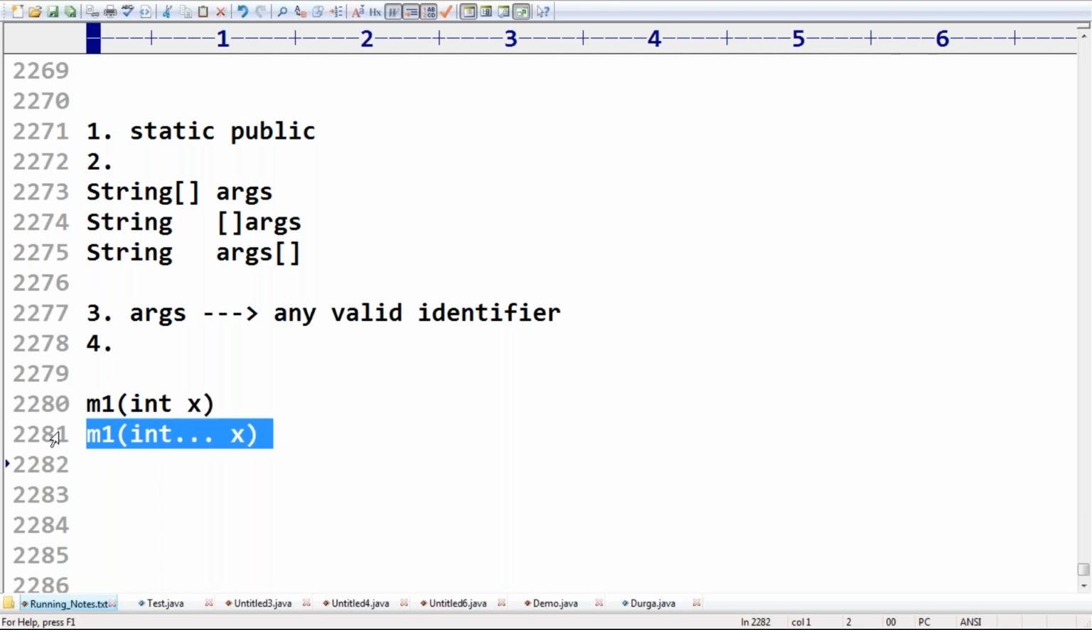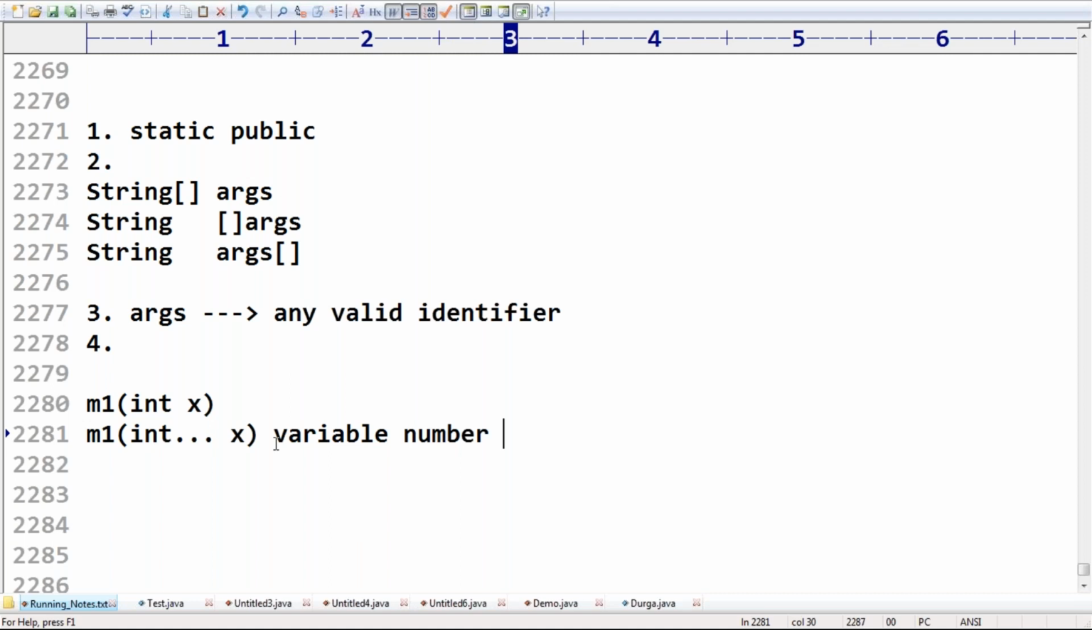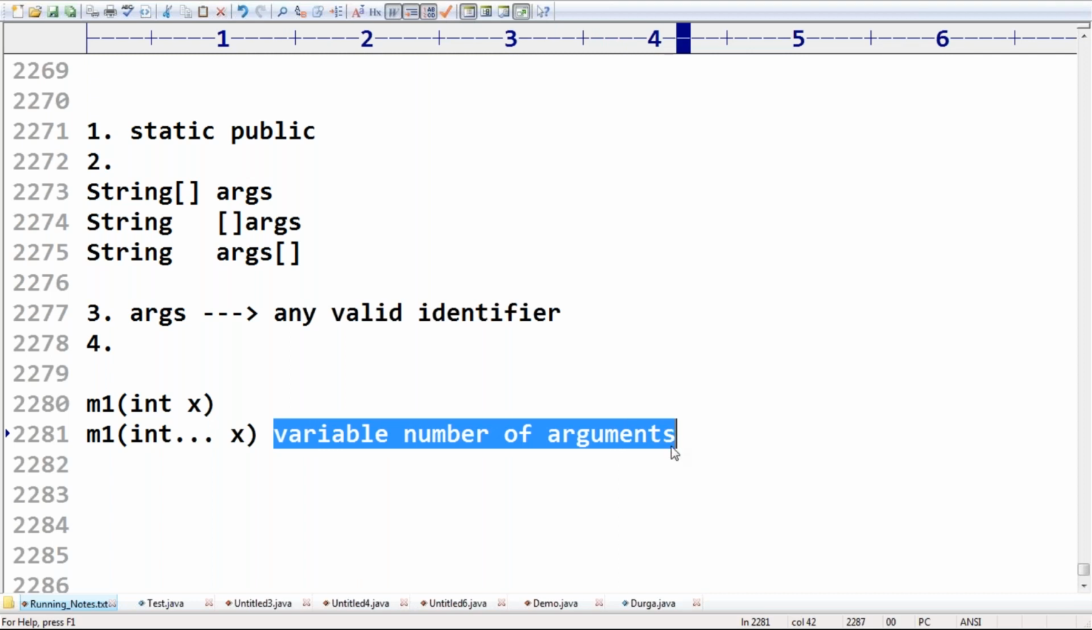But we can call the var-arg method by passing any number of int values, including zero. Var-arg means variable number of arguments. Remember this one. Such a type of method is called a var-arg method, like int... x, variable number of arguments.